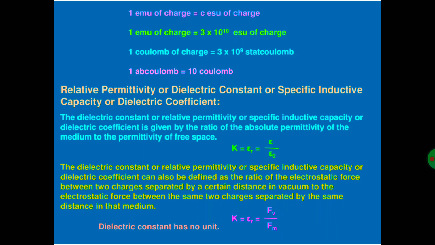The dielectric constant or relative permittivity can also be defined as the ratio of electrostatic force between two charges separated by a certain distance in vacuum to the electrostatic force between the same two charges separated by the same distance in that medium. Dielectric constant has no unit.